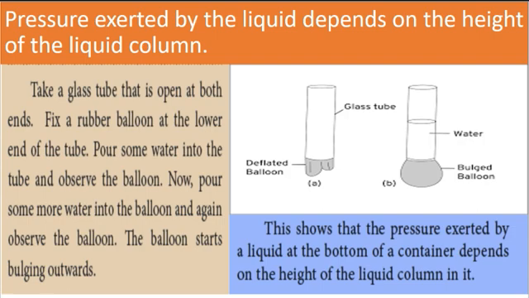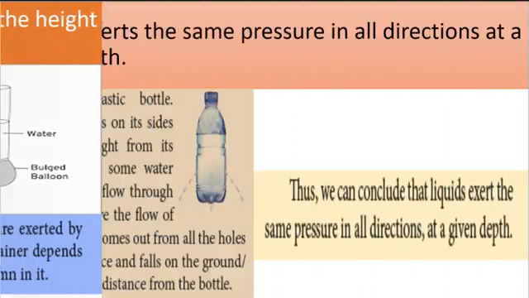The balloon starts bulging outwards. This shows that the pressure exerted by a liquid at the bottom of the container depends on the height of the liquid column in it.